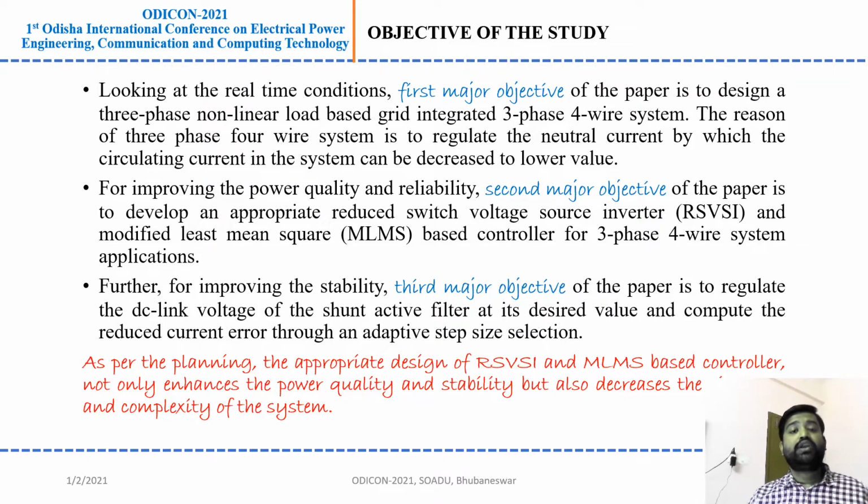The first major objective is the proper design of a 3-phase 4-wire system. The necessity of a 3-phase 4-wire system is to regulate the neutral current, by which the circulating current is regulated, for improving the power quality and reliability. The second major objective is to focus on the design of the inverter and controller strategy, and the third is for improving the stability. The third major objective of the paper is to regulate the receiving voltage of the shunt active filter at its desired value and compute the reduced switch current error through an adaptive step size selection.